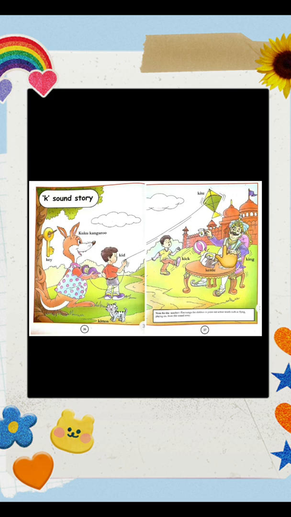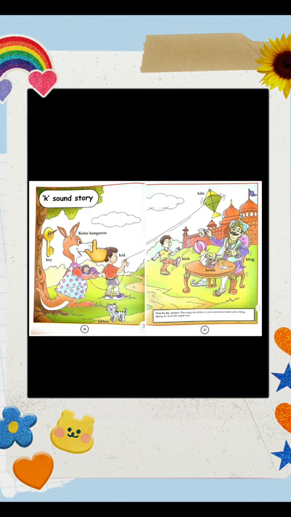The kind king was having tea outside the palace. The kind king was having what? Tea. Yes, that too outside the palace. तो जो kind king थे वो अपने पैलेस के बाहर क्या कर रहे थे? He was drinking tea. वो चाय पी रहे थे. Okay.